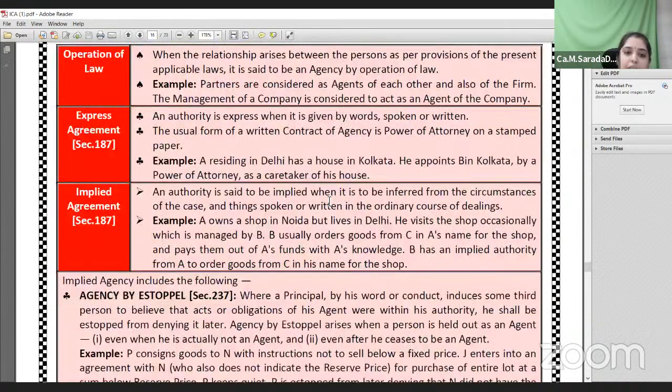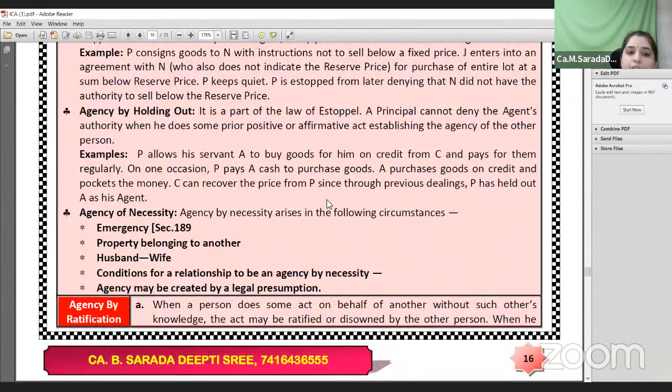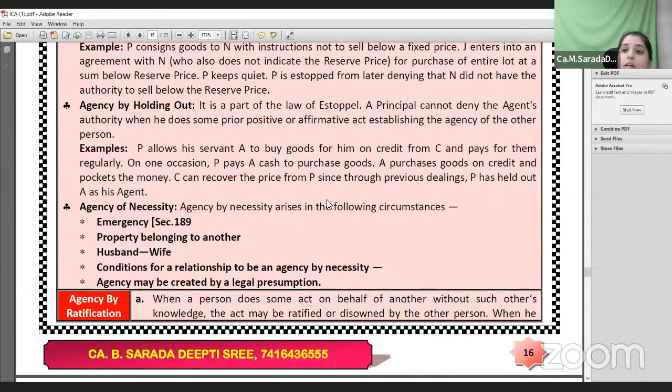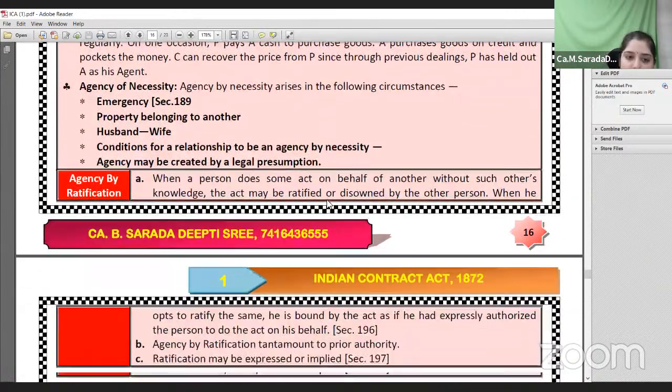In case of necessity, that means in case of emergency, if any property belongs to another, for example, a lorry driver who is taking perishable goods from one place to another, and in between there is a sudden flood, the lorry driver has the right to completely sell away the product so that at least some amount would be retained for the owner. In such cases, he would become an agent by necessity. Husband and wife, the relationship between them is also agency by necessity. Okay, so these are a few examples of how agency is created.